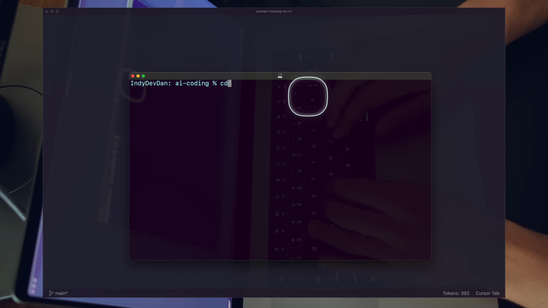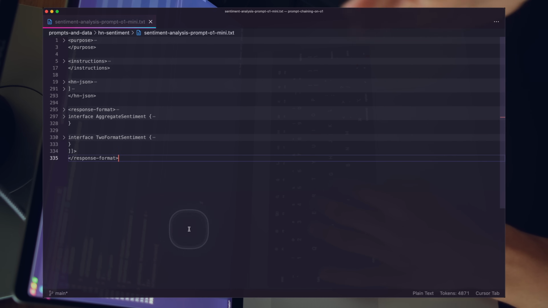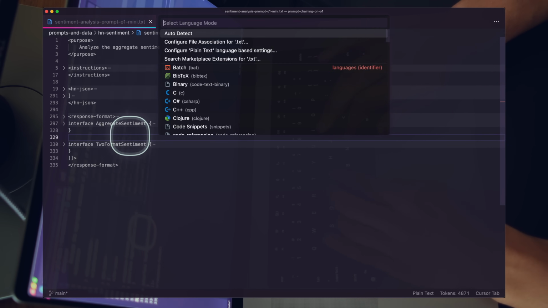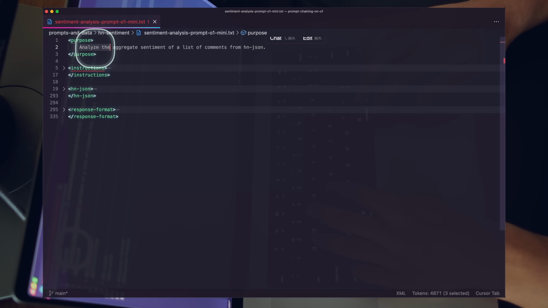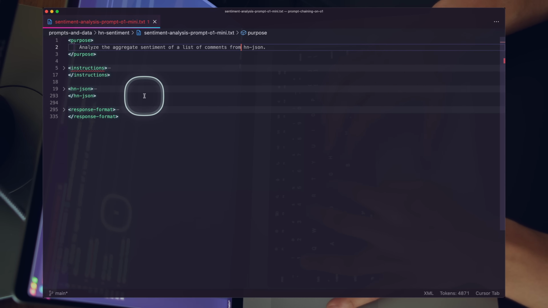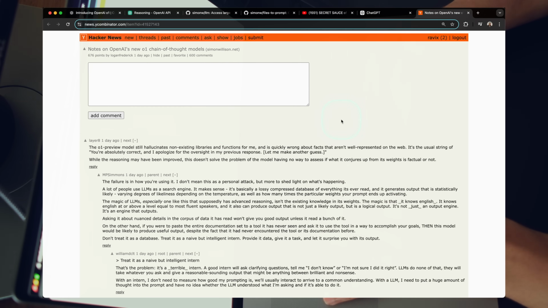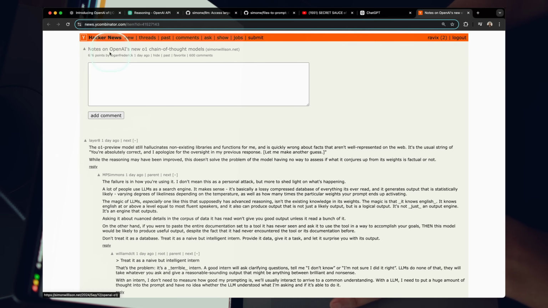All right, so let's focus in on our last use case here. Let's take a look at a sentiment analysis prompt. Let me show you the purpose of this prompt here, and then we'll change the language mode to XML and recollapse. Analyze the aggregate sentiment of a list of comments from Hacker News, right? So this is a Hacker News sentiment analysis, and we're actually looking at this post here, which directly discusses OpenAI's new o1 chain of thought models.